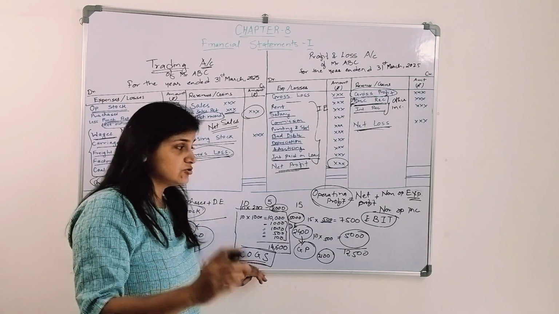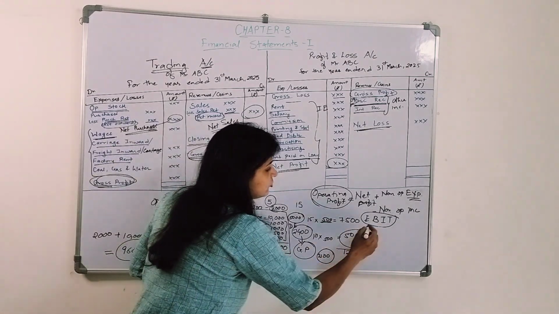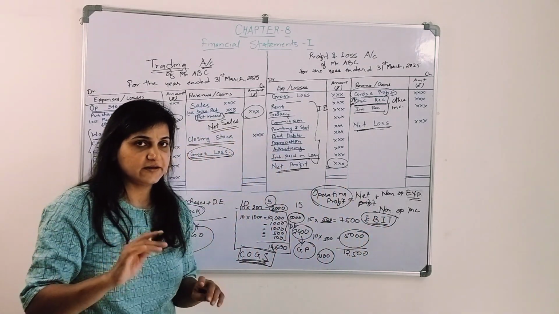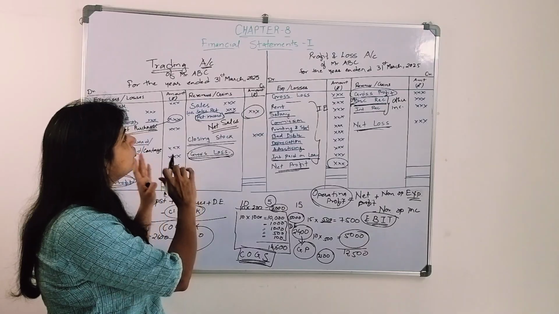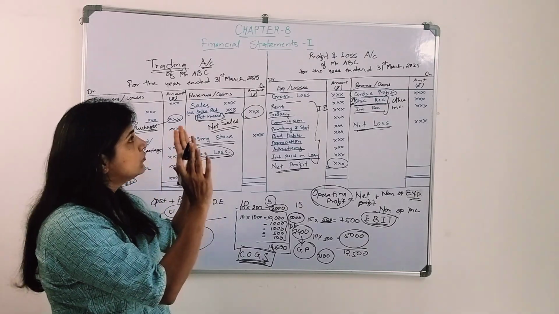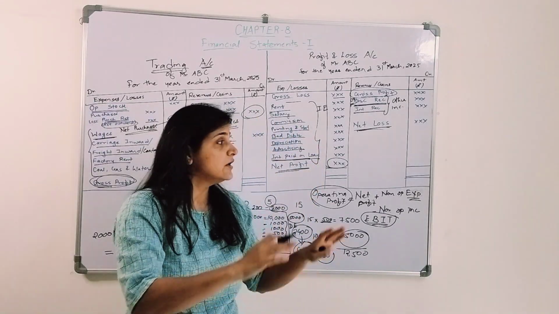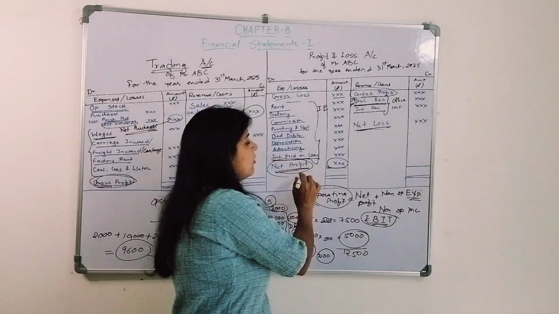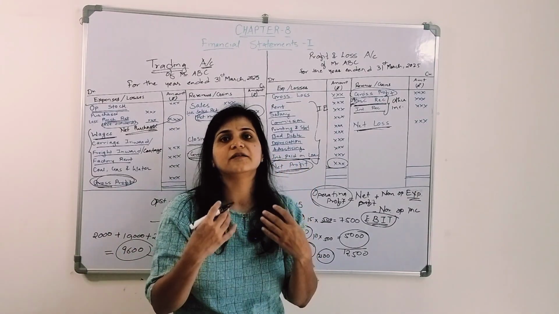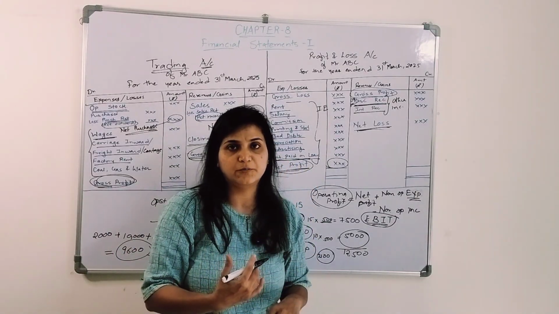Similarly, cost of goods sold. These two terminologies you need to understand, right? I hope now you know what a trading account is, and what a profit and loss account is. Now this profit, whose profit is it? It is my profit, the owner's profit.